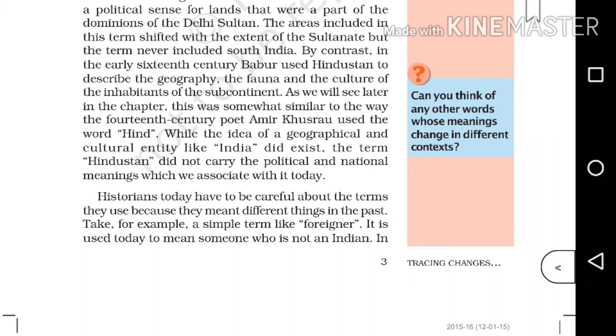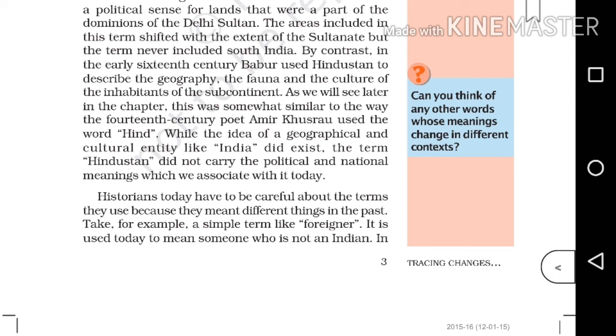Now coming to the third point. Today, what do we mean by Hindustan? It is just India. There is no political or national meaning for that word. So this is the third point. First one in the 13th century, second one in the 16th century and the third point about today. So this is the answer for the question: in what ways has the meaning of the term Hindustan changed over centuries?